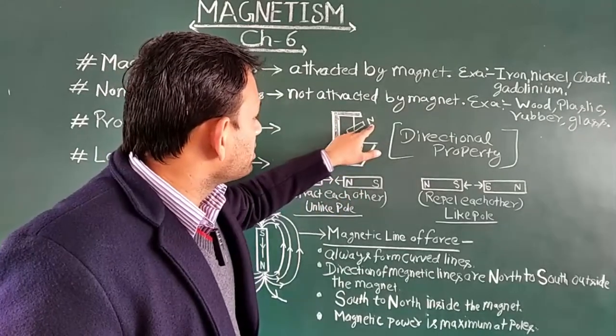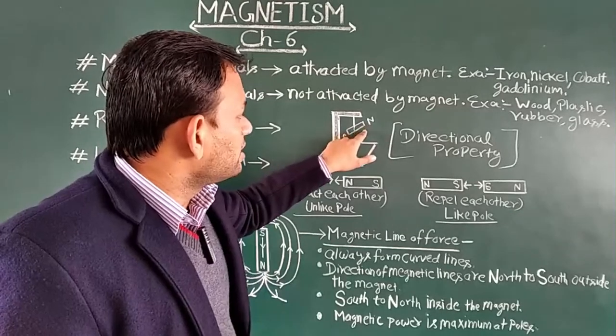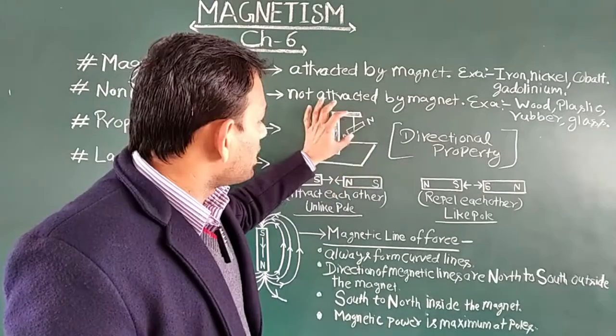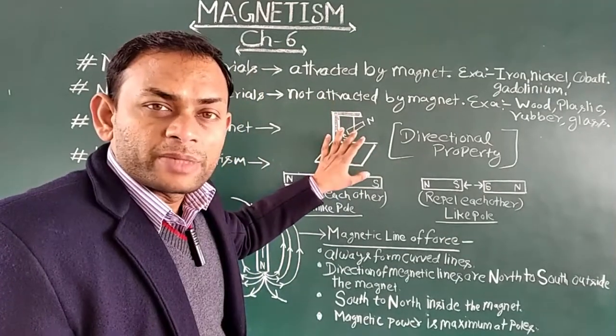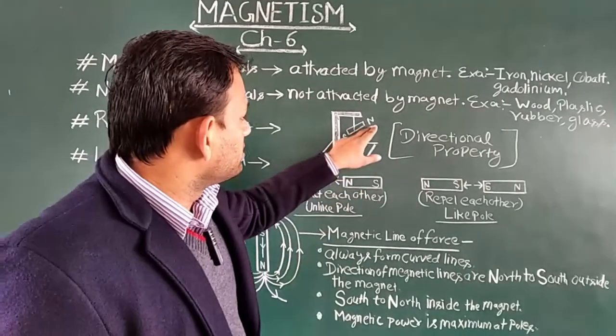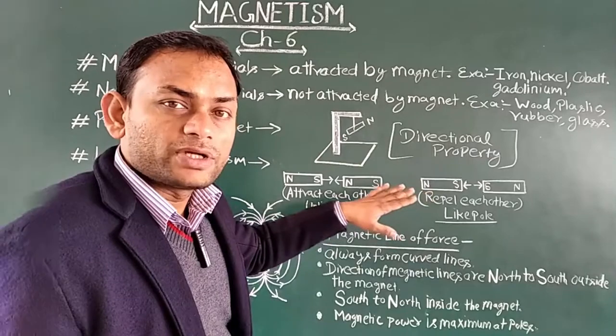These directions are north and south. So this is the directional property of the magnet.